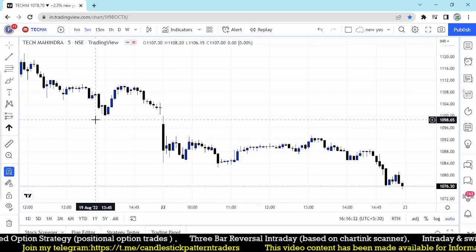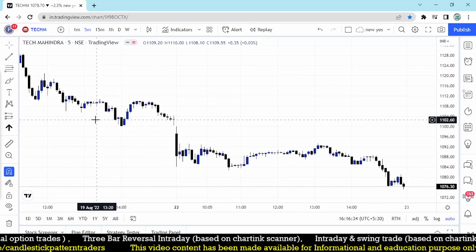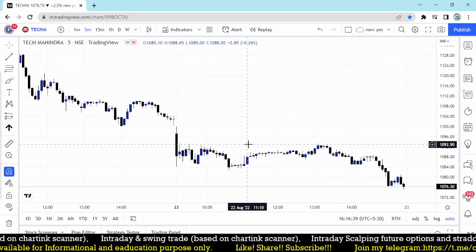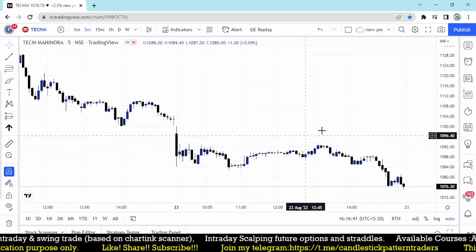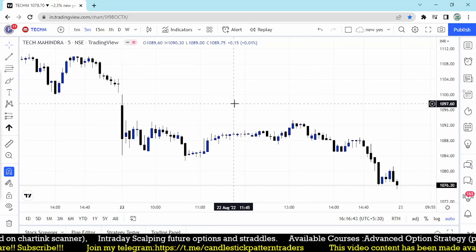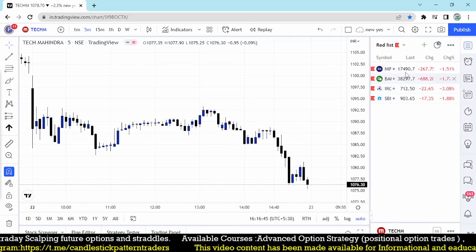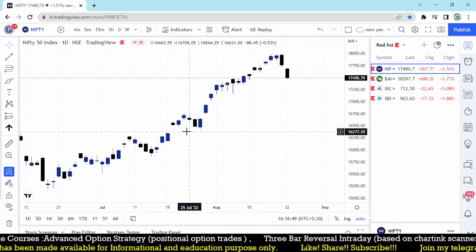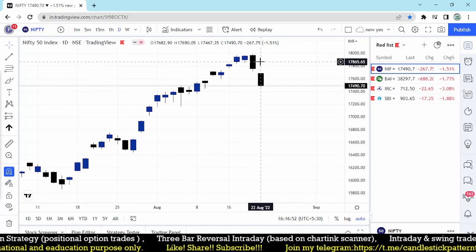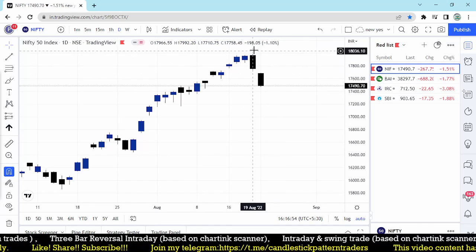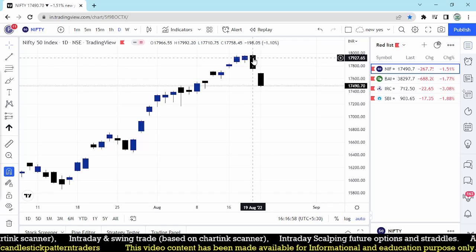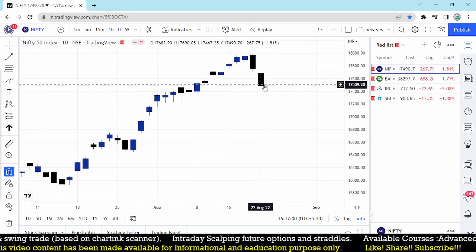But unfortunately we didn't get any opportunity in the stock, and finally the market, within 2 days, the Nifty crossed more than 500 points, almost 500 points gone. So let's look at the Nifty daily chart. As per our stock selection, this is a dark cloud cover, but it is a gap down in Nifty in 2 days from 17968 or 17992. It fell down.